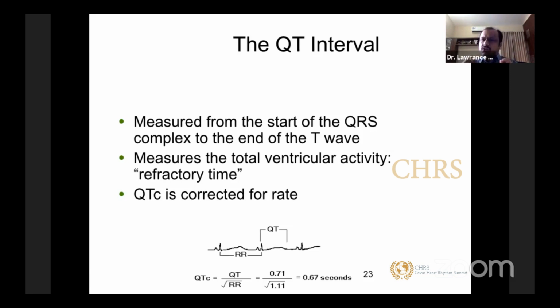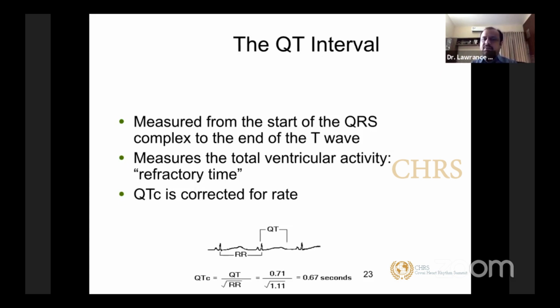A lot of times, the most common mistake in QTc measurement happens in the calculation of QT, because a lot of the time your automated machines will not be able to clearly see the end of the T wave. So they may overestimate or underestimate the QT interval. If your automated machine gives a proper QT, your QTc will be correct, because the RR interval is easily measured by your automated machine. So you just measure your QT interval in your ECG and see that your automated ECG has given a proper QT. If the QT interval of the automated ECG is correct, the QTc given by the automated machine is also correct.